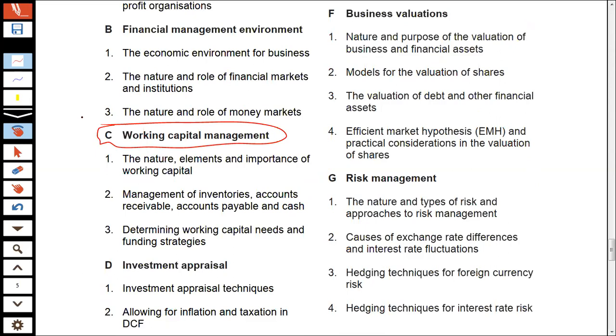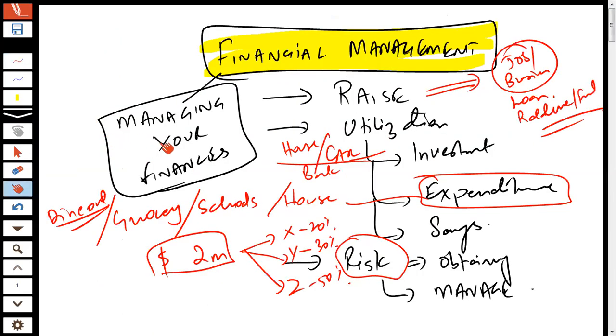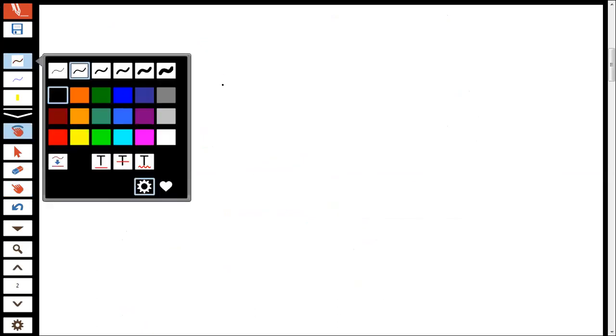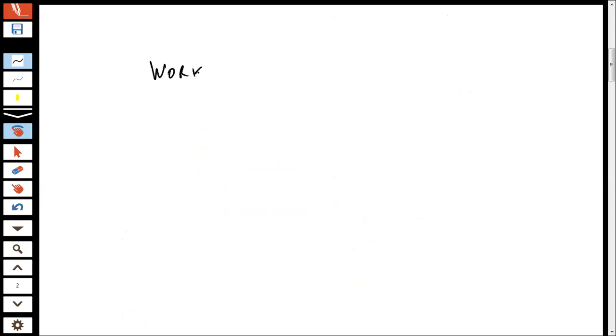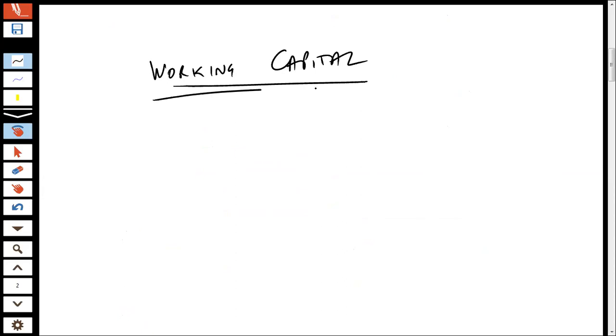When we talk about the concept of working capital management, let's try to understand what exactly it is all about. Firstly, if I could have a brief contribution from you, what exactly do you think working capital is? Can somebody please assist me? Can somebody please guide me? What do you think working capital means?